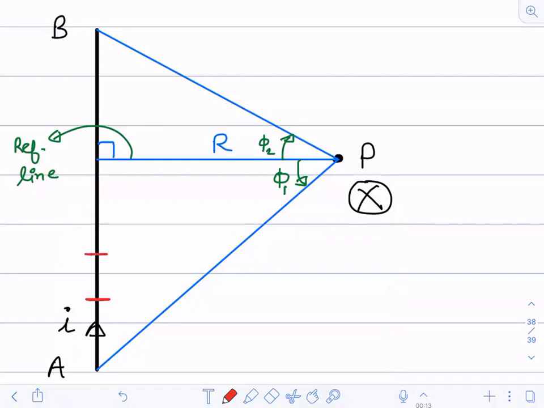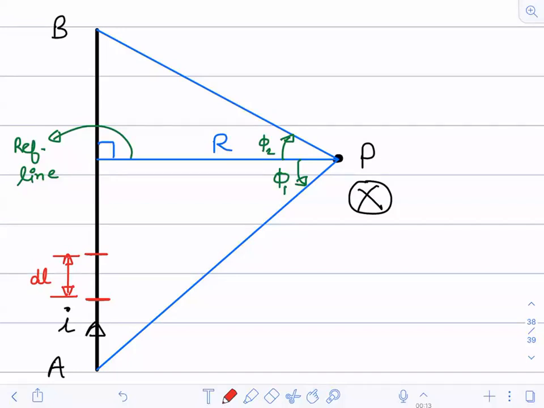This has a length dL. The length of this current element is dL.